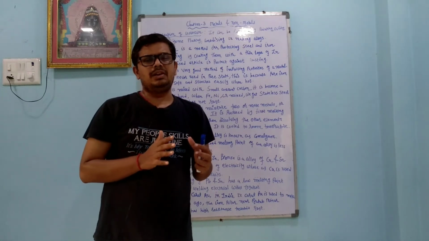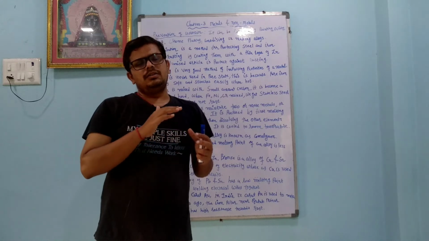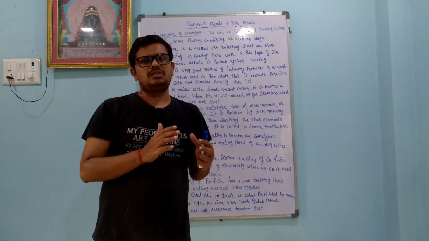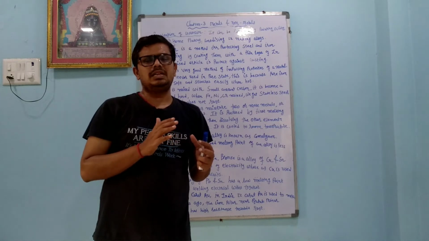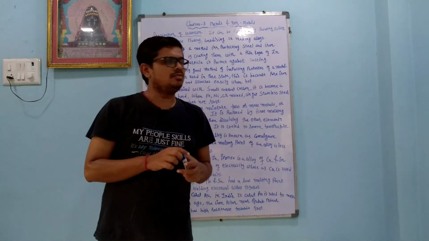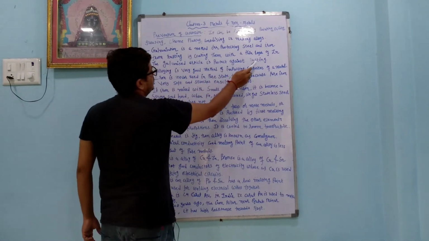So ultimately we can stop the reaction of what? Rusting or corrosion. Here the Fe does not react with the oxygen, but zinc and magnesium react with oxygen. So zinc and magnesium make a sacrifice for the Fe, so it is also called the sacrificial anode. The galvanized article is protected against rusting.